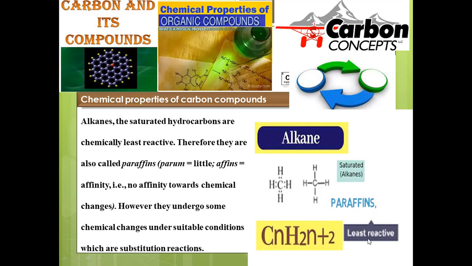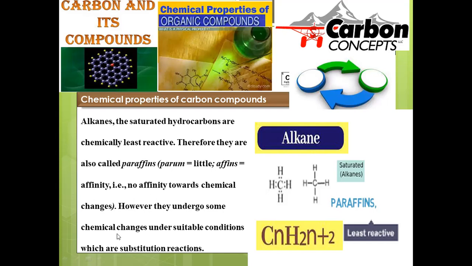Alkanes are saturated hydrocarbons, chemically least reactive in nature. Because of their inert nature, they are regarded as paraffins. Par means little, affinity means reactivity. So little reactivity is the reason why they are alternatively known as paraffins.